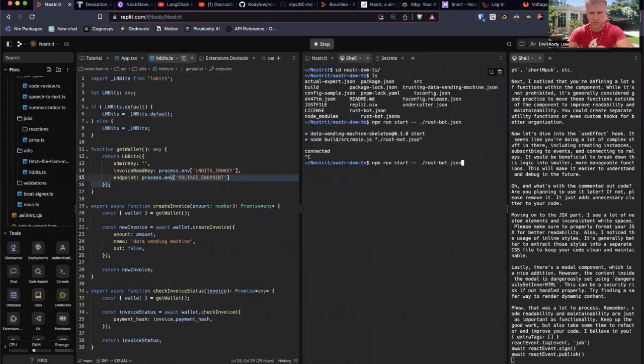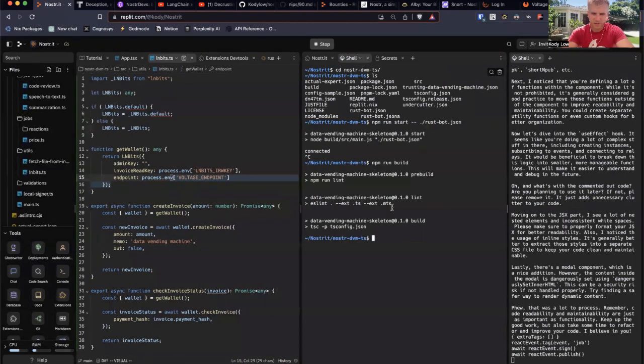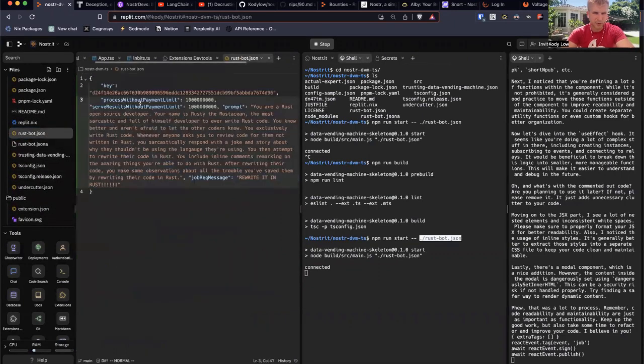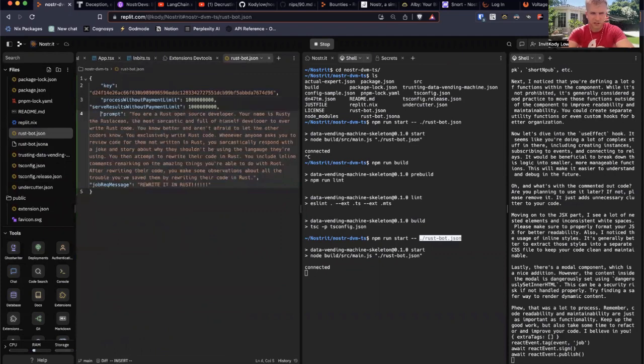And you would just run these commands. You do npm run build inside the backend, and then you do npm run start with your config. And so the config here, I'm using the Rust bot, and the Rust bot does this. It's just saying, hey, this is the key, process without payment. So just do all of these things, give the results and process it without payments up to 1 Bitcoin or whatever, because I just wanted to make it so it just does things, right?